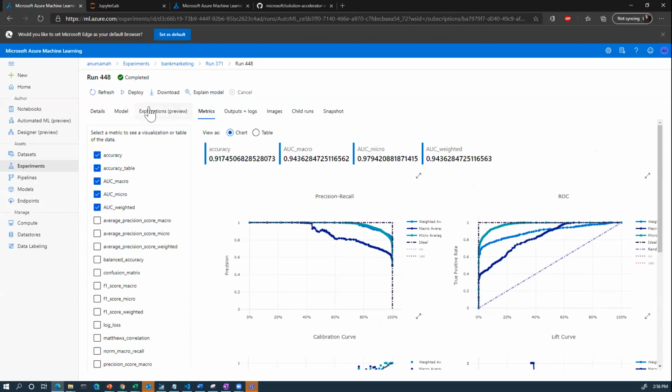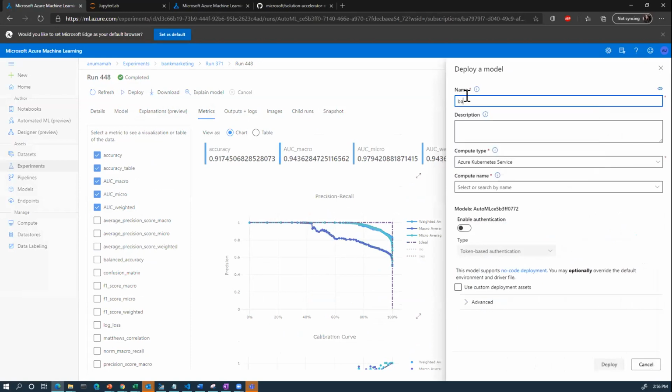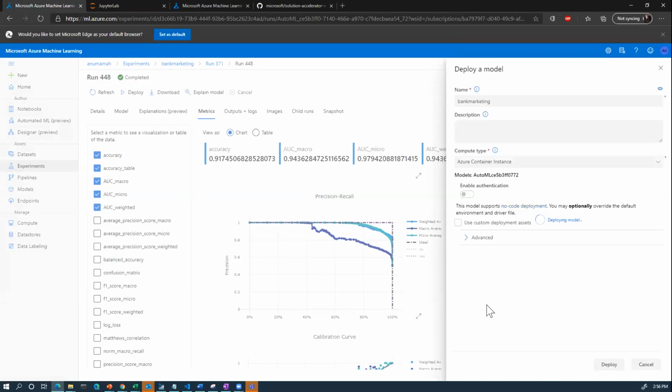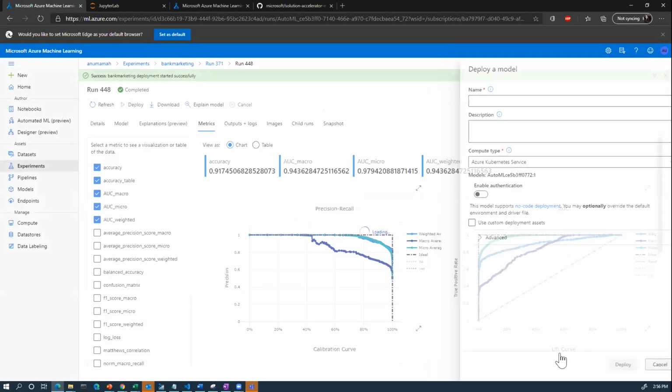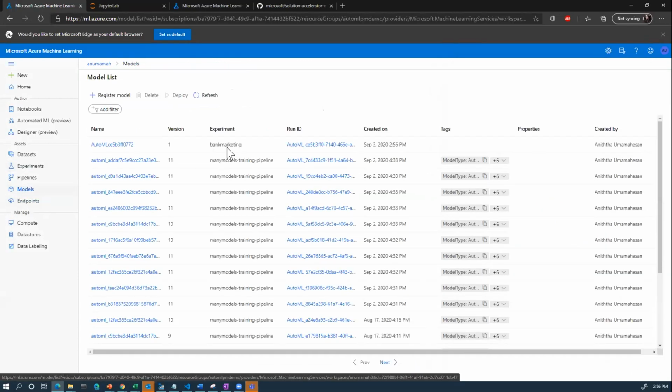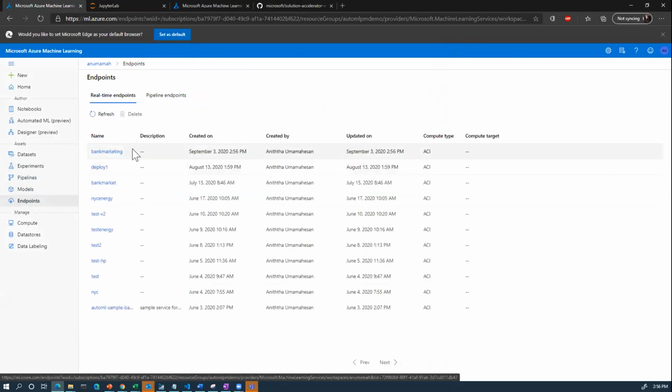Now, once you're happy with your model, you could go ahead and deploy it with a one-click deployment. So all you need to do is give your deployment a name. In this case, I'm going to call it bank marketing. And then I need to decide where I want to deploy it. Azure Container Instance, which is a testing environment, or Azure Kubernetes Service, which is a production environment. So I'm going to go ahead and click ACI, click deploy, and then what's happening is it's automatically going to register my model, and I could see it all from here. So this is where the registered model will appear. I can see this bank marketing right here, and if I go to endpoints, I can see the deployed model. So that's how the UI works.